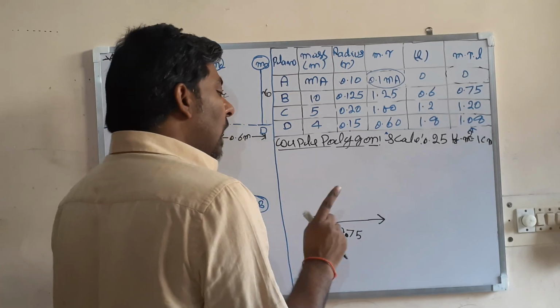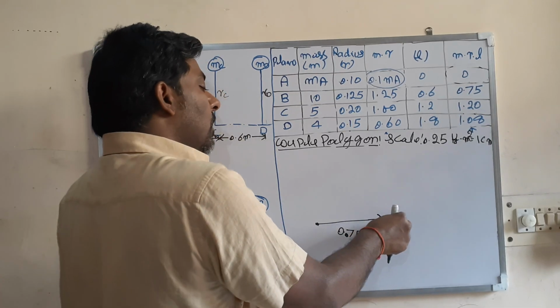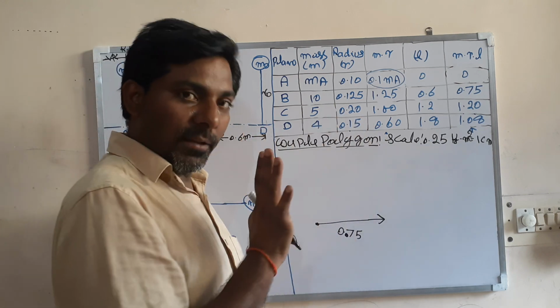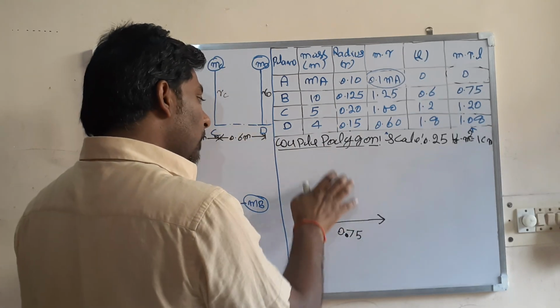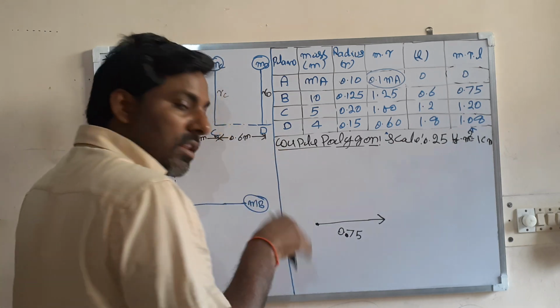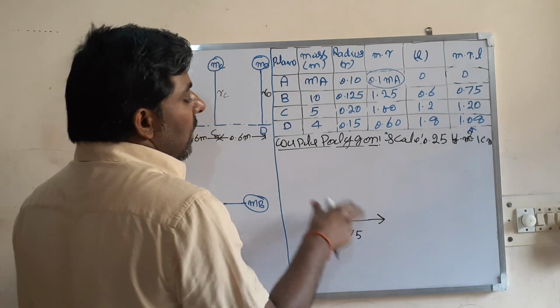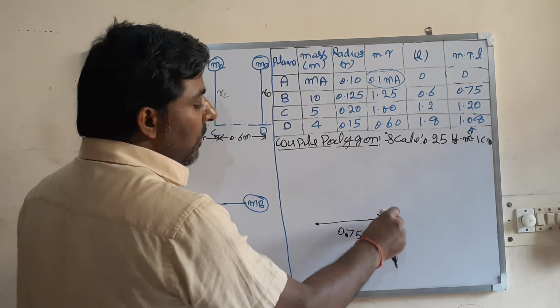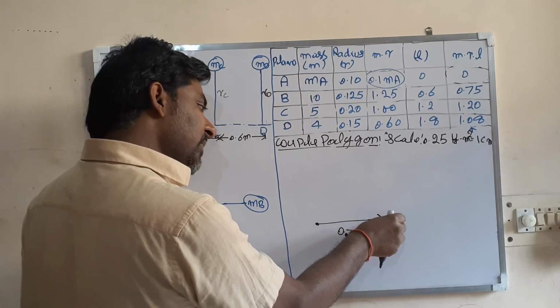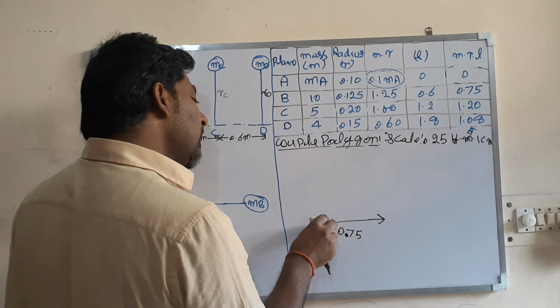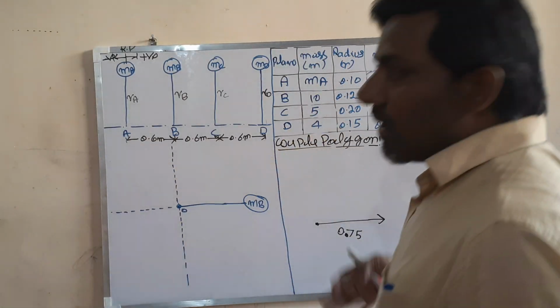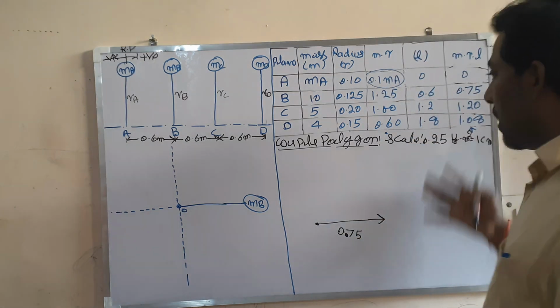Means if one of the vectors passes from the head, then another should pass from the tail. That is very clear. Then the couple polygon can be closed. There are a number of ways in which you can solve this problem.